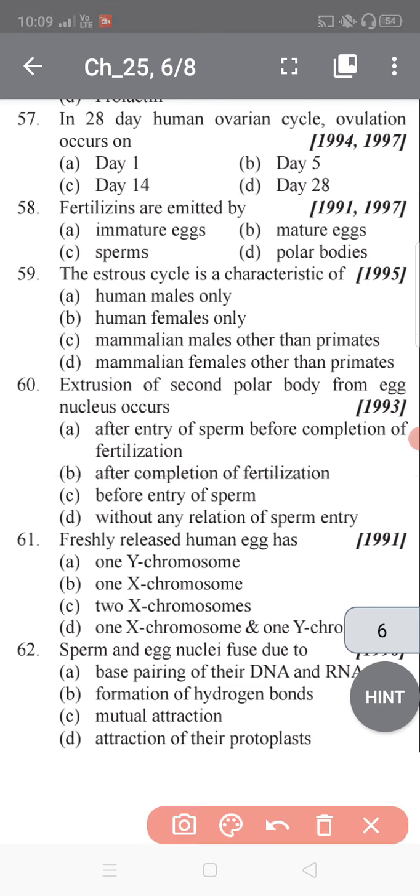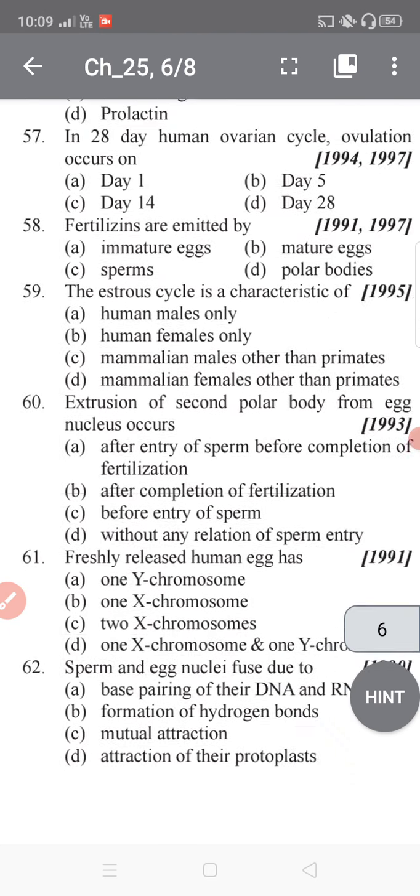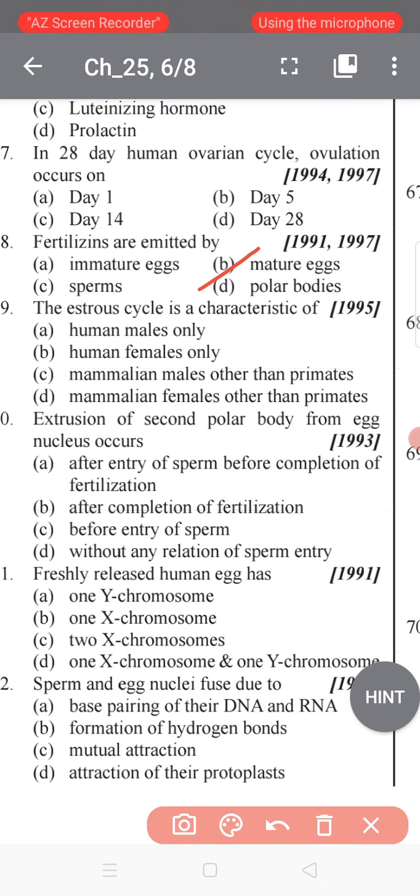Now go to question 58. Fertilization is inhibited by immature eggs, mature eggs, sperms, or polar body. Fertilization is emitted by mature eggs, because a glycoprotein composed of monosaccharide and amino acid is secreted by the mature egg.